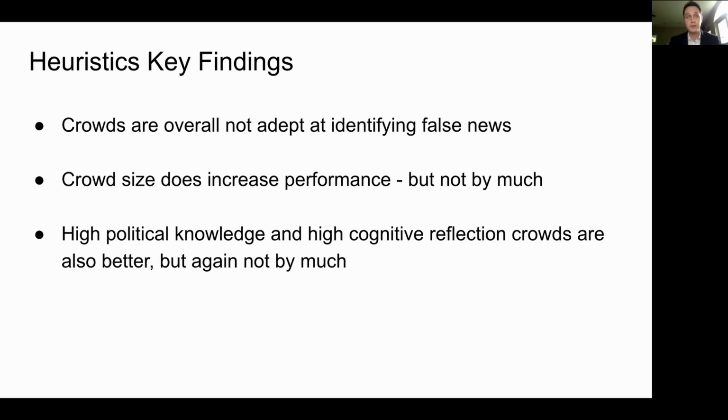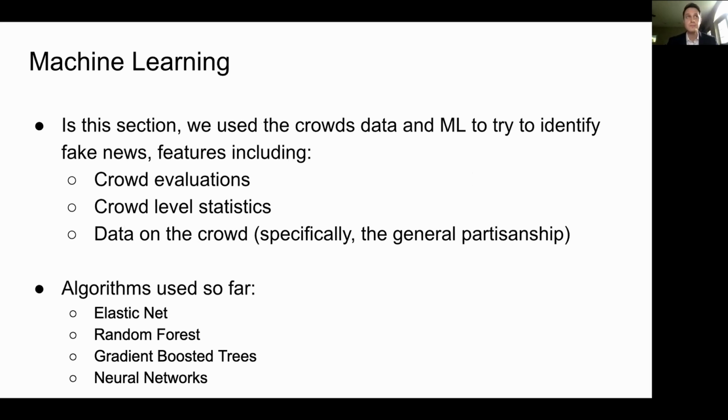People who have higher political knowledge and are higher in terms of cognitive reflection do better at identifying fake news. But if you get a bunch of them in a room and do crowdsourcing, you still don't get much performance, at least based on simple rules. So now we'll turn our attention to machine learning.